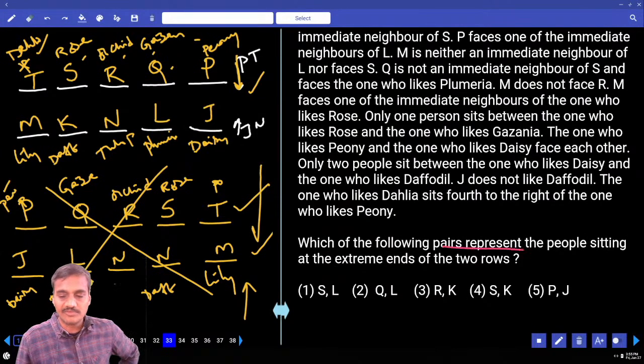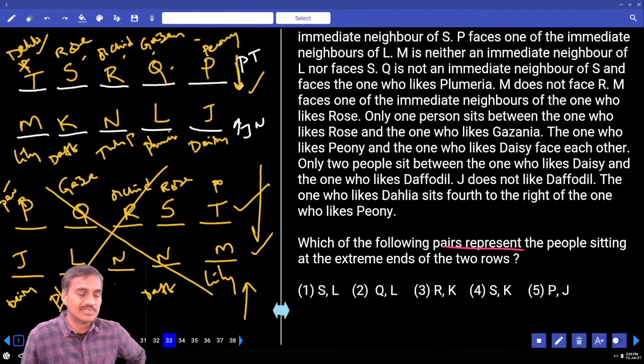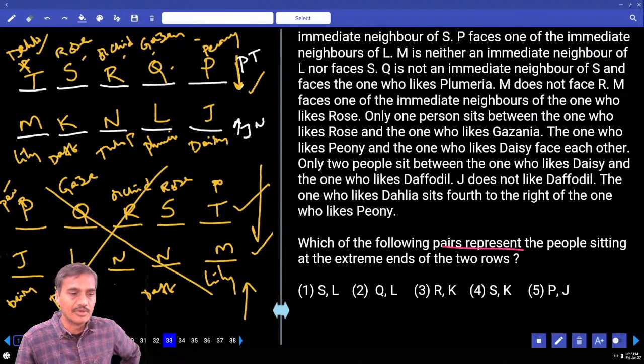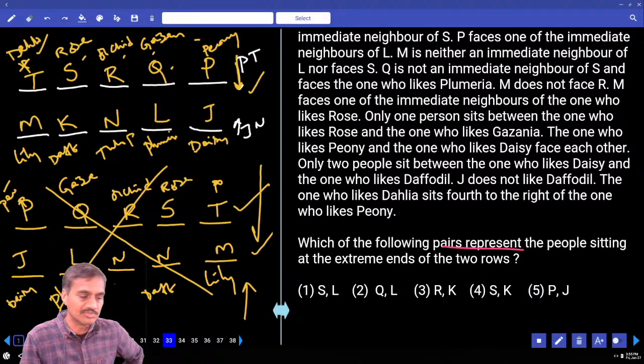Then which among the following pairs represent the people sitting at the extreme ends? Tell me the extreme ends. S and L? No. Q and L? No. R and K? No. And next one, S and K? No. And P and J? Yes. Choice 5, question number 33.